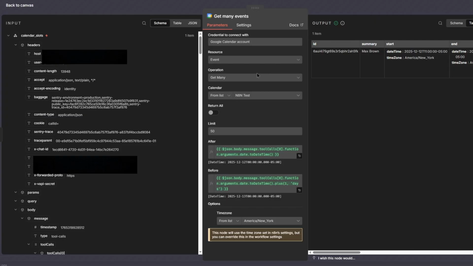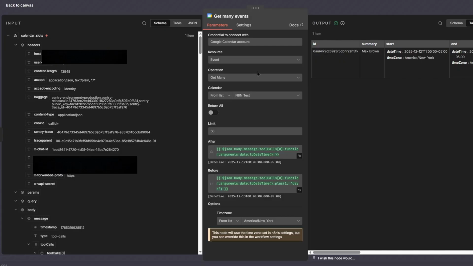As I said before, the way the get many node works is that it gets all the events for a single day and retains all of those events. Now, here's the thing. What if there's no events for that day? Then what's going to happen is that Google is going to return nothing, because there's no events, right? That is an issue, because if nothing returns, then the AI is not going to get a response, and it's going to assume that there must be an error or something. And that's obviously an issue, because if you didn't get back any events, that means the entire day is free. But the AI doesn't know that, because it gets back no answer, so it assumes that there is some kind of error.